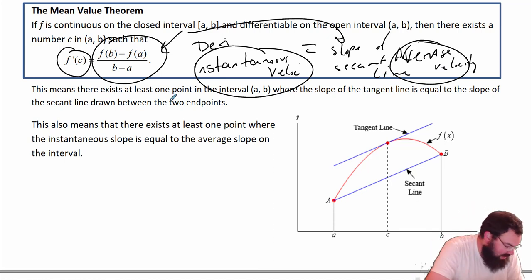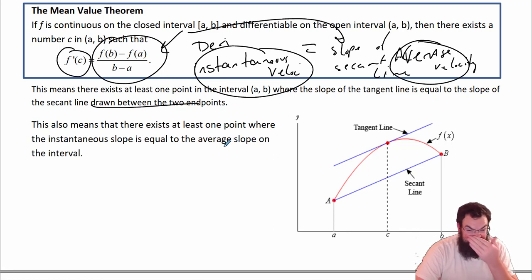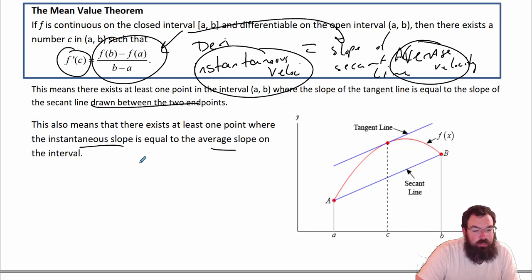Okay, this means there exists at least one point on the open interval a to b where the slope of the tangent line is equal to the slope of the secant line. Boom. See? And I'm already ahead of you guys. This also means that there exists at least one point where the instantaneous slope is equal to the average slope. Man, I'm a boss. So this is what it's saying.